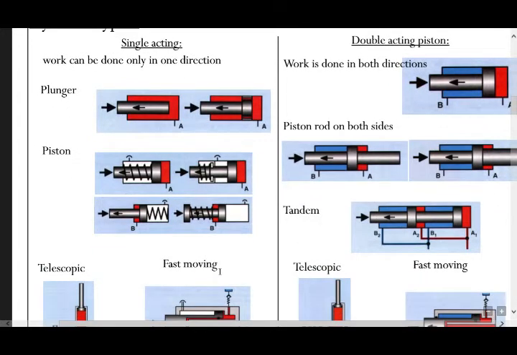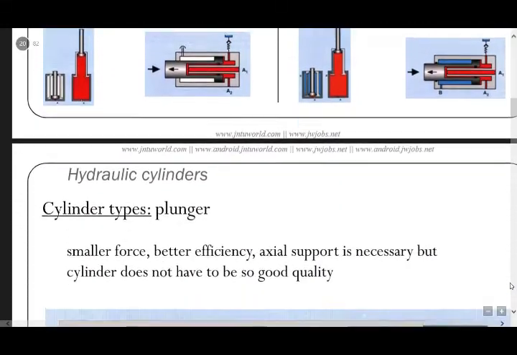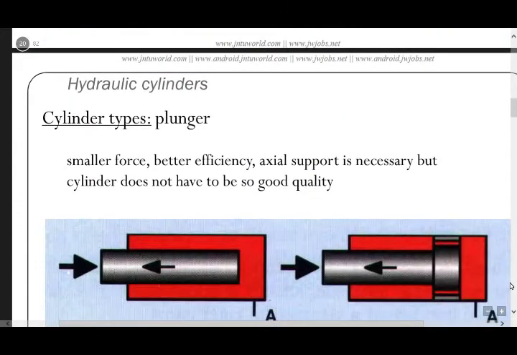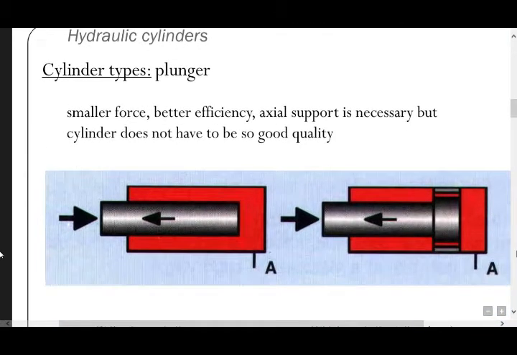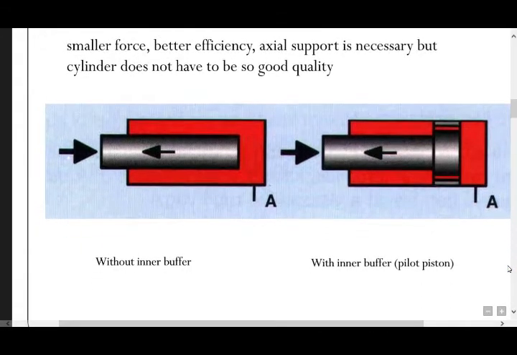Next, telescopic and fast moving. Here this is the single acting telescopic fast moving, and double acting telescopic fast moving. And next, cylinder types. Different types of cylinders are there. Small force, better efficiency, axial support is necessary, but the cylinder does not have to be of good quality. You observe cylinders without inner buffer and with inner buffer.